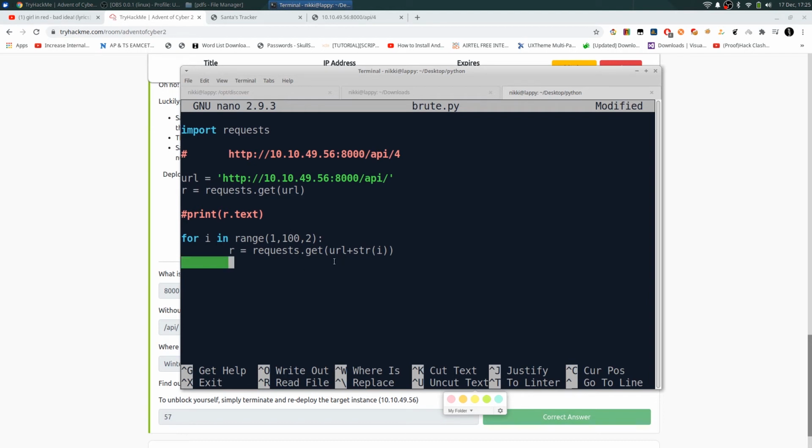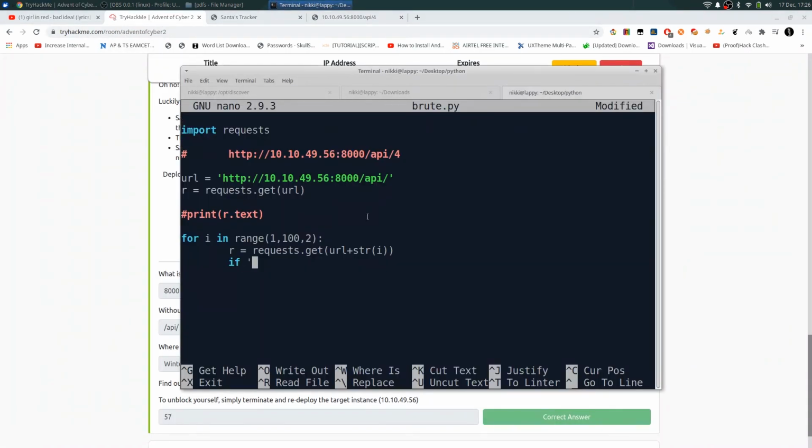So that's getting the requests for 1, 3, 5, 7, 9. Now we check a condition: if this error message is not in the response, then we have success. So let me copy this.